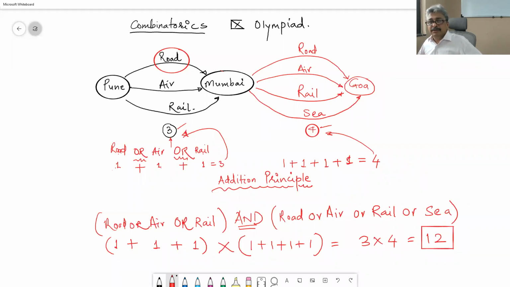Only two ways. Then in how many ways can I go from Pune to New York? It is going to be the same, multiplied by 2. Answer will be 24. Do you understand what I am trying to say? And whenever we use the word and in English, it is the multiplication principle.